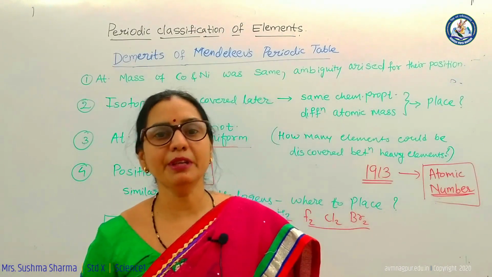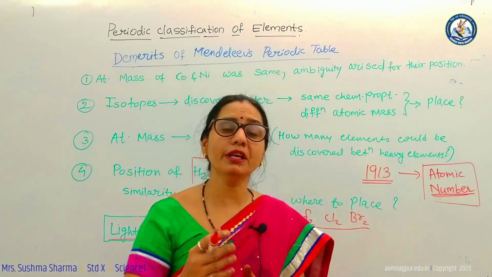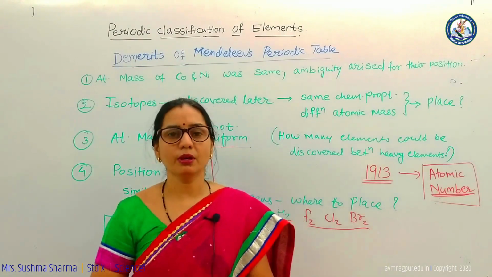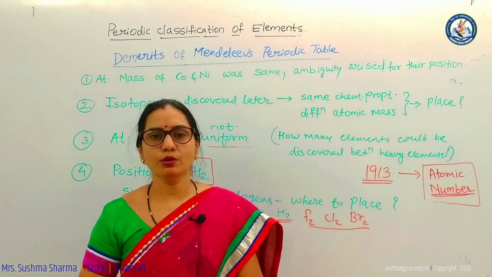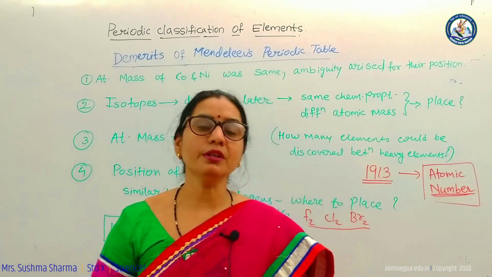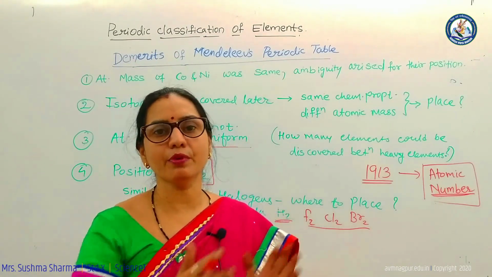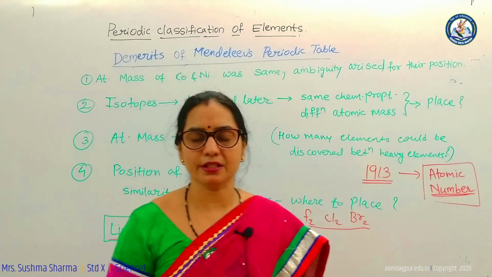But there were certain limitations. It was successful only up to 3 triads. What about the other elements? By that time 30 elements were discovered, so for other elements it was not successful. So rejection came for Dobereiner's law of triads.